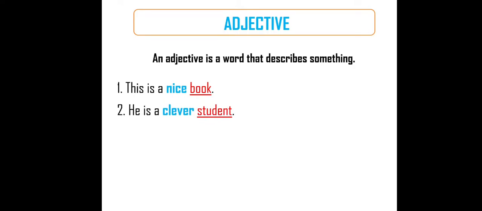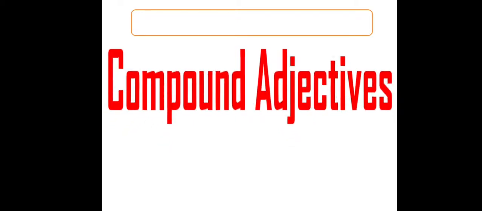He is a clever student. He is a student. What kind of student? Clever student. Here, the word clever is giving more information about the word student. Student is a noun. The third example: this is a tall tree. A number of trees are there in the world. But how is the tree? The tree is tall. The word tall is describing, or giving more information about, the word tree. I hope you understood what an adjective is.